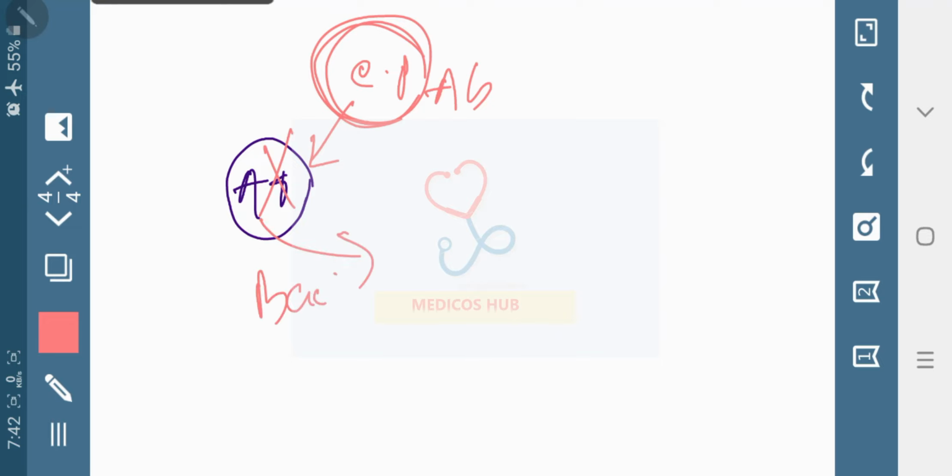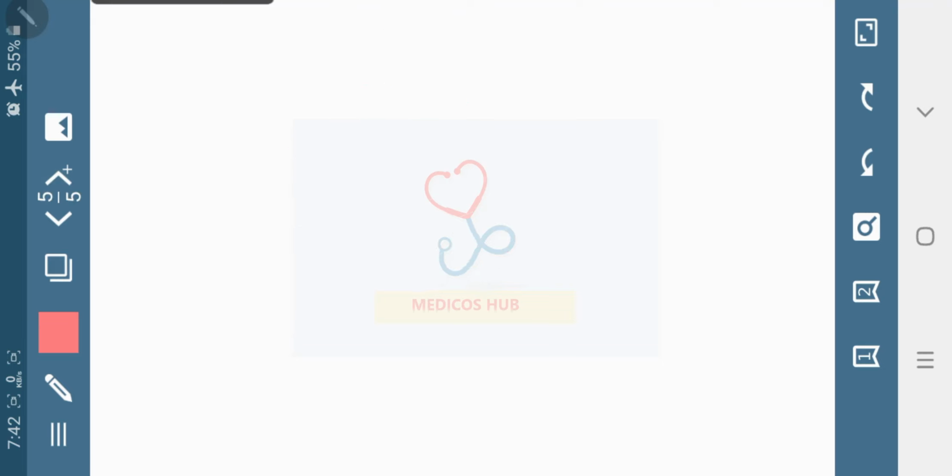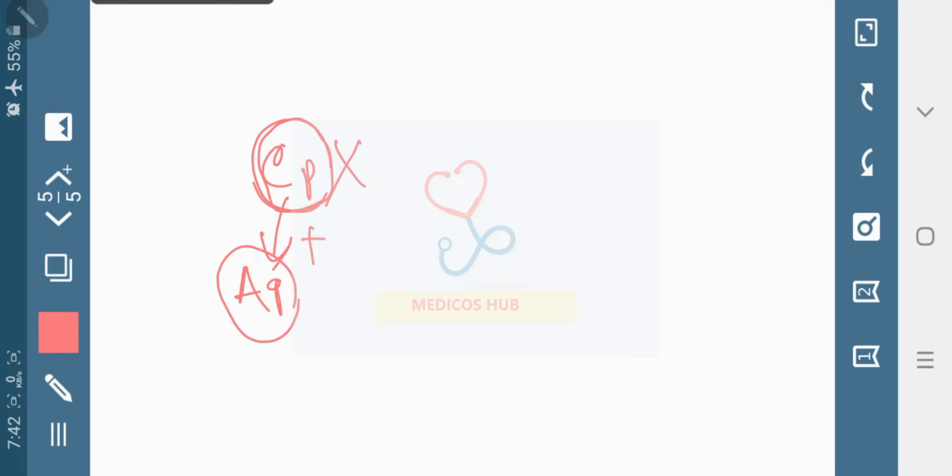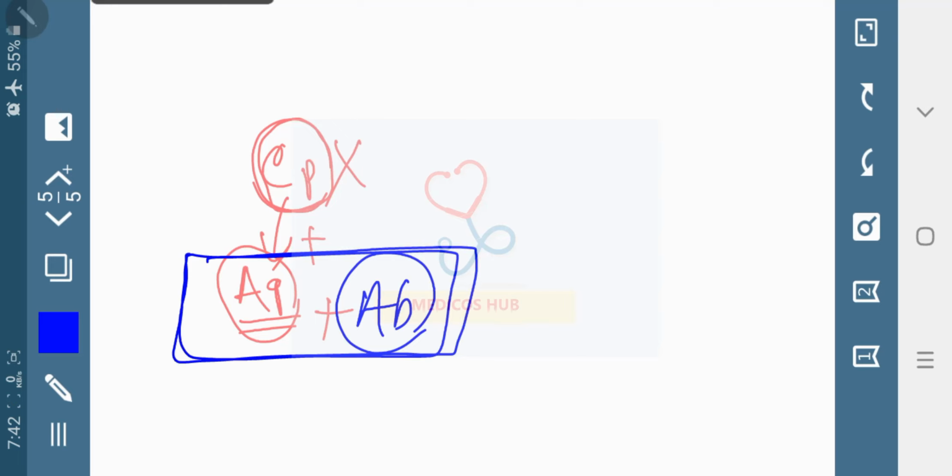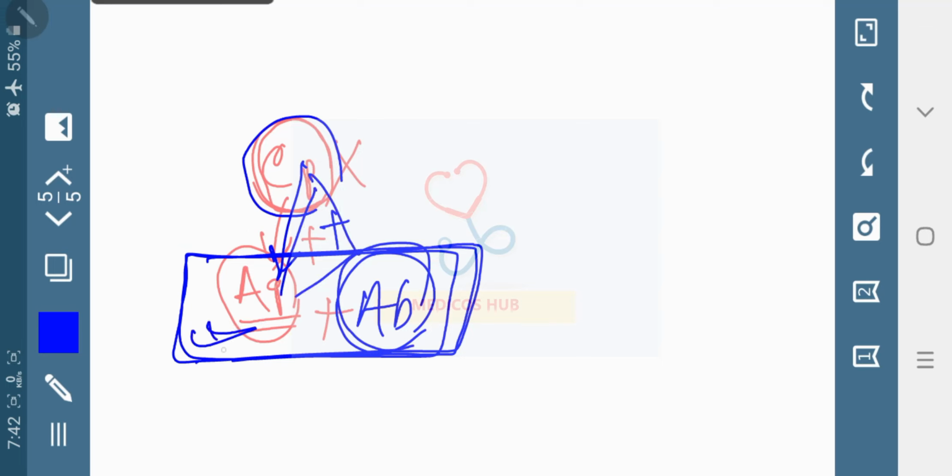Complement does not bind with any free antibody or antigen directly. First the antigen-antibody complex must form, then the complement protein comes and binds. Then complement protein and antibody attack the foreign antigen together, and the antigen is killed.